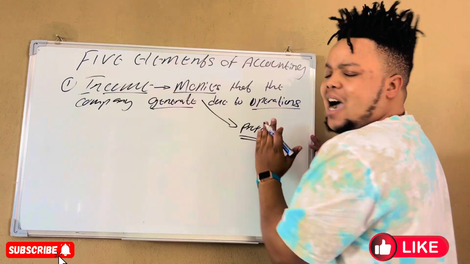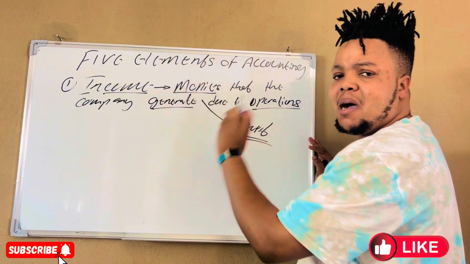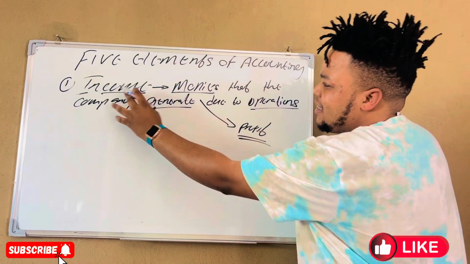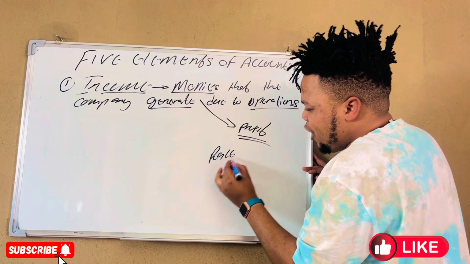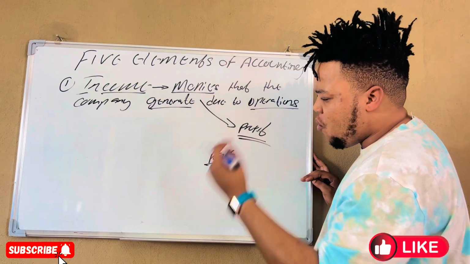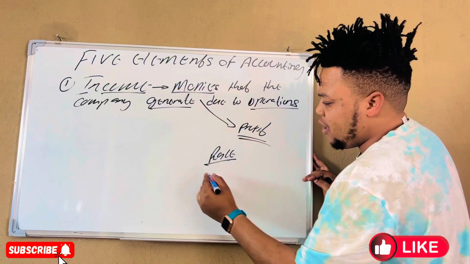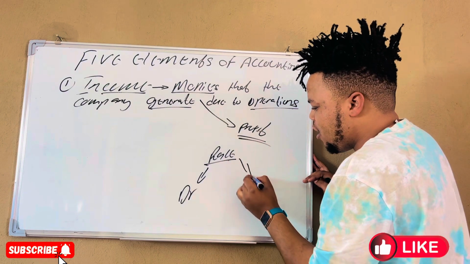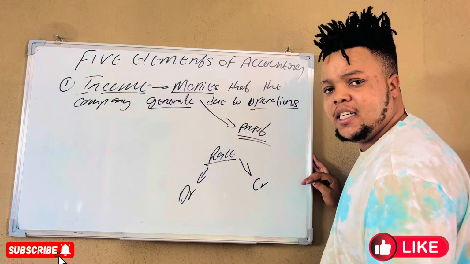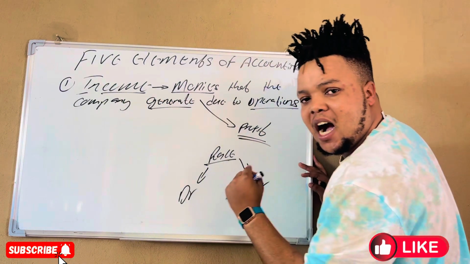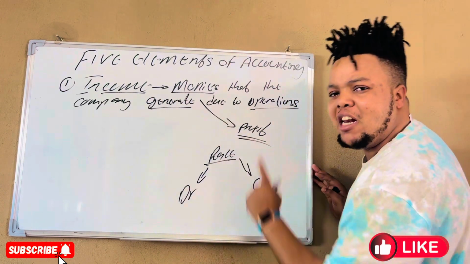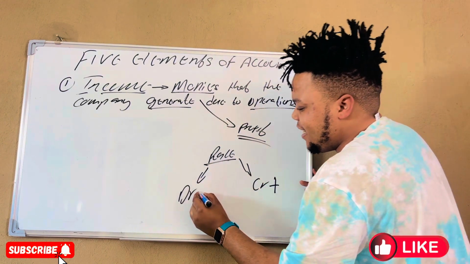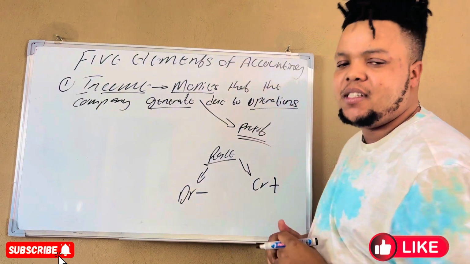So this income, which is monies that the company generates through the operation, you must understand that this income has a rule under accounting. What is the rule of income? The rule is that you must know what is the impact of the debit under income, what is the impact of the credit under income. So the rule of income, students, is that all incomes of the company, they increase on the credit and they decrease on the debit side.